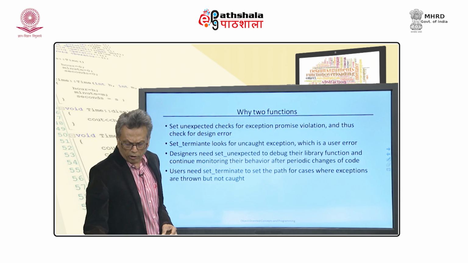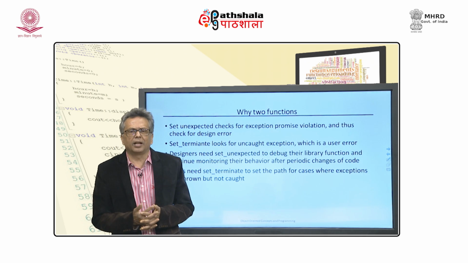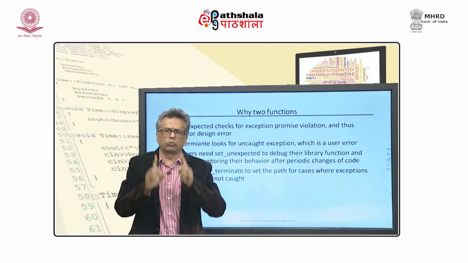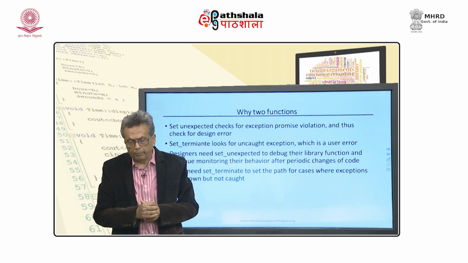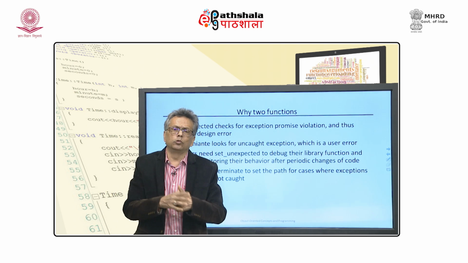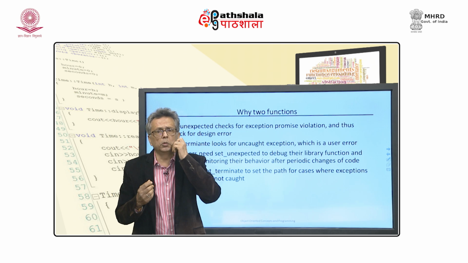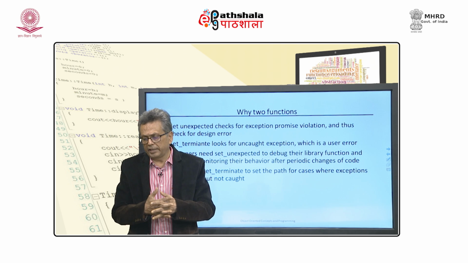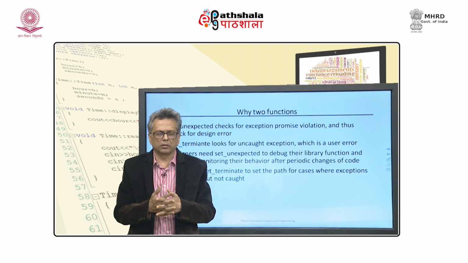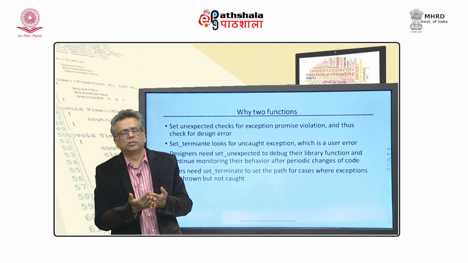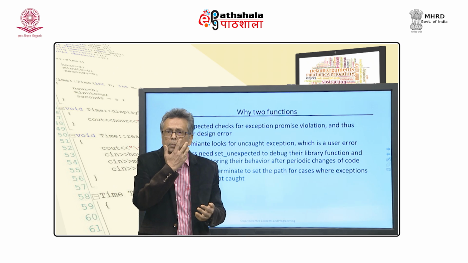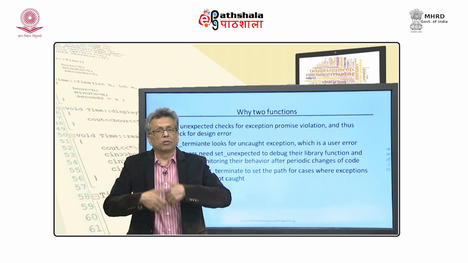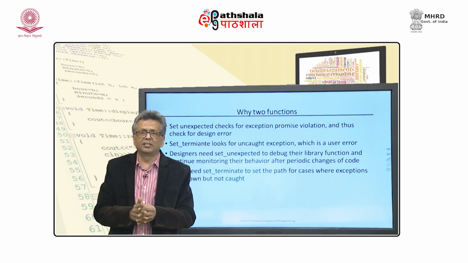Okay. Before we proceed further, you probably ask why there are two functions. I have told you that set unexpected is one, set terminate is the other. Please understand where they are being used. Set unexpected is being used by the library designer, set terminate is used by the library user, because violating an exception specification is the designer's problem.